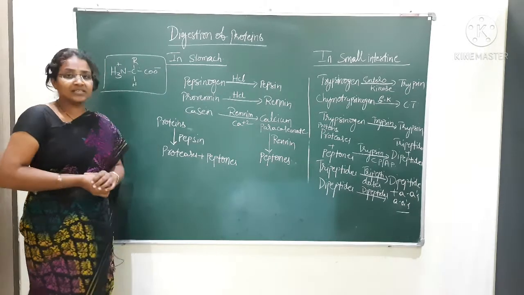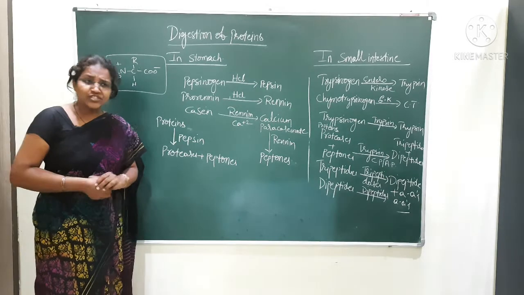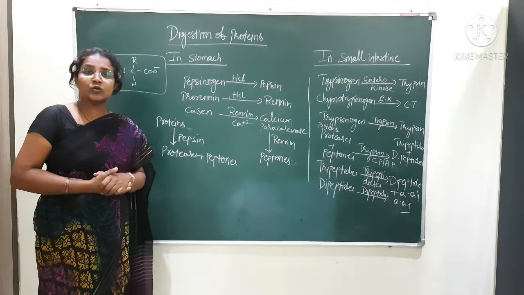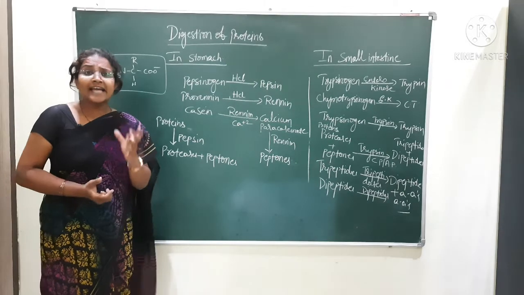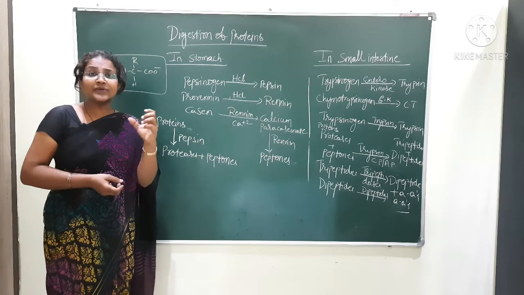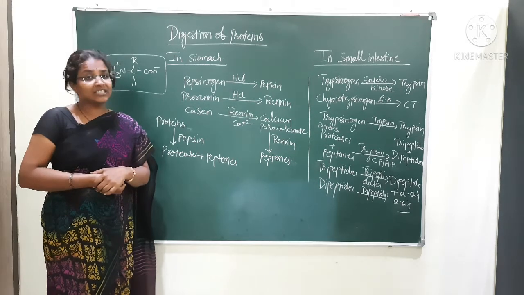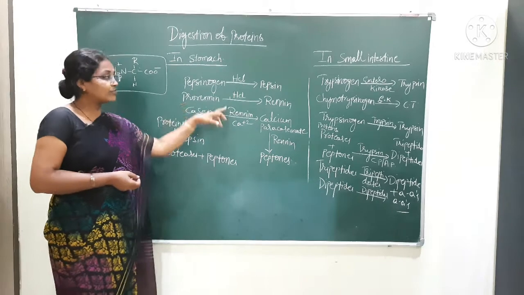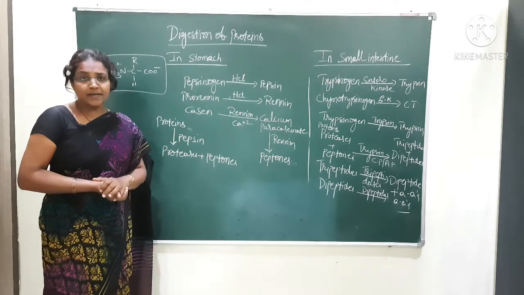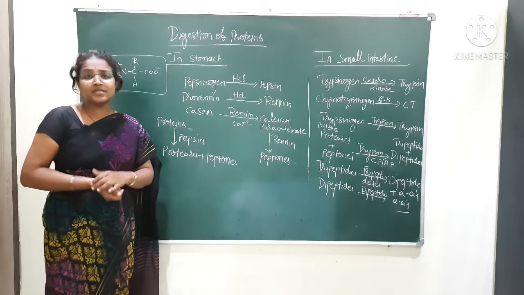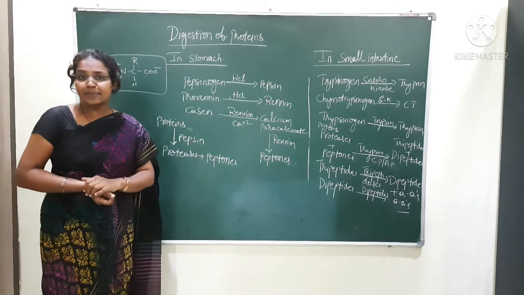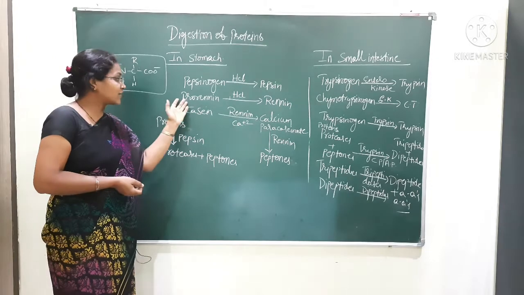Here in the stomach, the different types of enzymes present are pepsinogen and prorenin. They are the inactive forms. These inactive enzymes are converted into active enzymes in the presence of HCl. See here, pepsinogen is an inactive enzyme; it converts into the active enzyme pepsin in the presence of HCl, and prorenin is converted into renin in the presence of HCl. That's also an inactive enzyme.